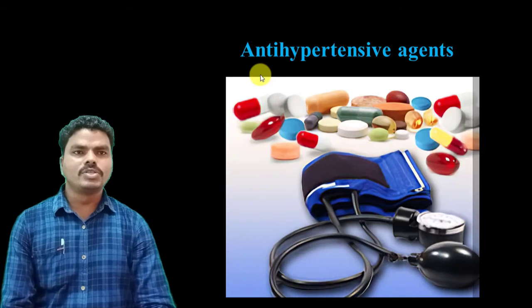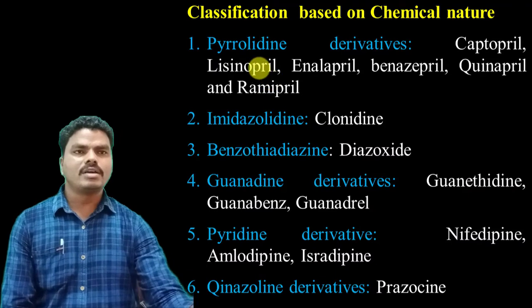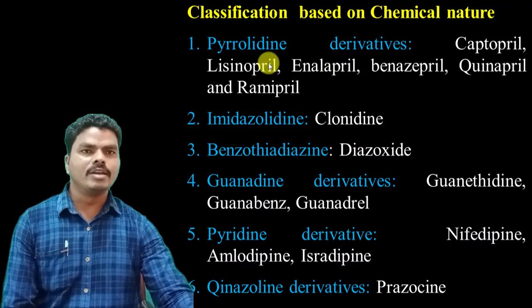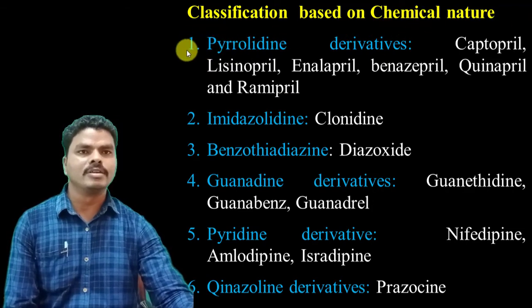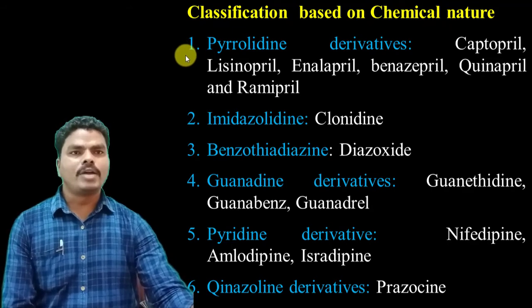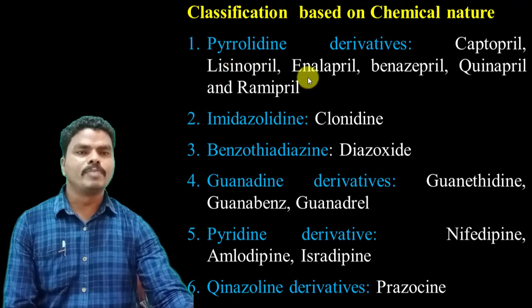The drugs which are used to treat the hypertensive condition are called antihypertensive drugs, and these drugs are classified based upon their chemical nature. First we'll see the classification of antihypertensive drugs based upon their chemical nature. First one is the pyrrolidine derivatives. Examples of pyrrolidine derivatives are captopril, lisinopril, enalapril, and ramipril.